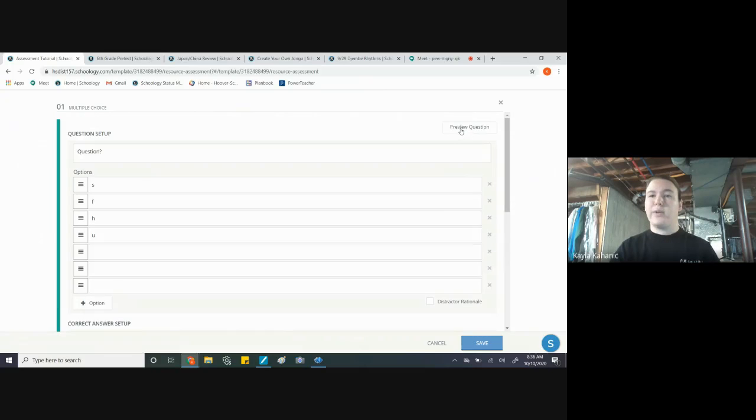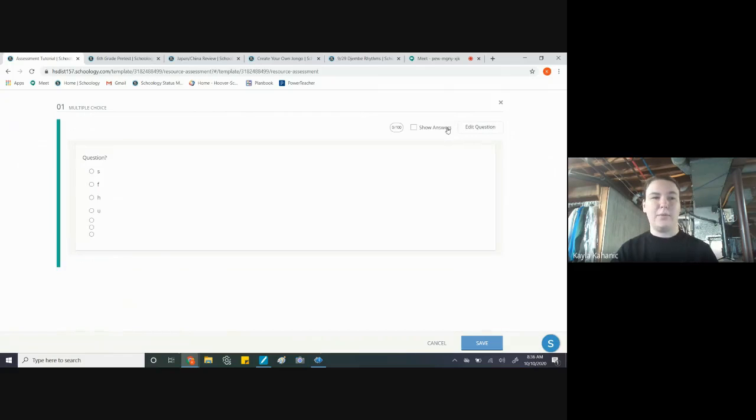Okay, you can also preview the question, which is really helpful, so you can see what the students see. And then you can see, oh, is this the correct answer? Nope. And it shows you that's the correct answer. Or if you unclick that and you're like, oh, that's the correct answer, woo, you got it right.